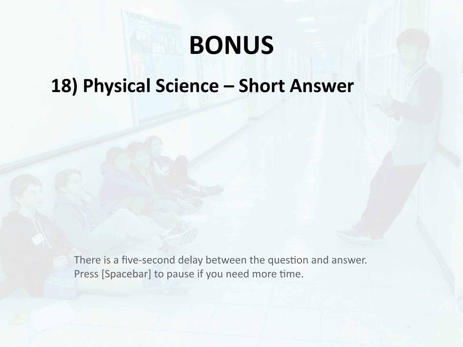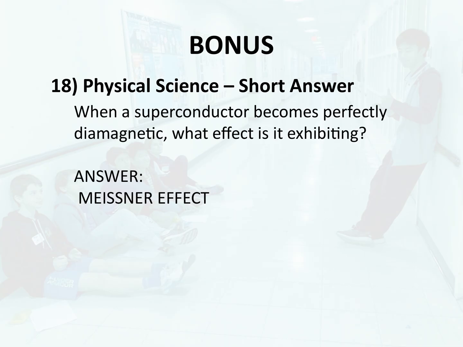Bonus 18. Physical science, short answer. When a superconductor becomes perfectly diamagnetic, what effect is it exhibiting? Answer. Meissner effect.